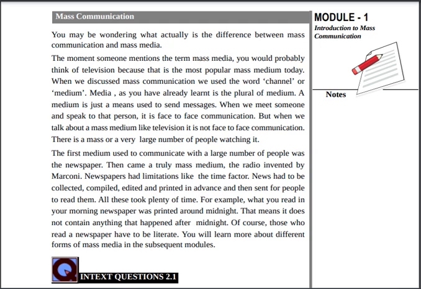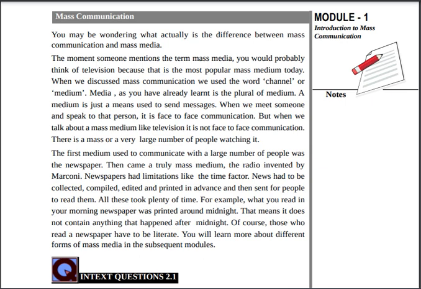When we meet someone and speak to the person, it is face to face communication. But when we talk about a mass medium like television, it is not face to face communication. There is a mass, or a large number of people, watching it. The first medium used to communicate with a large number of people is the newspaper. And then came truly a mass medium, the radio.